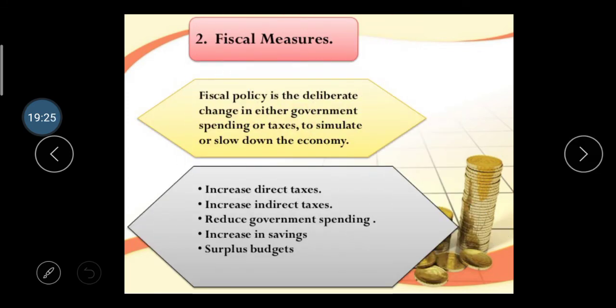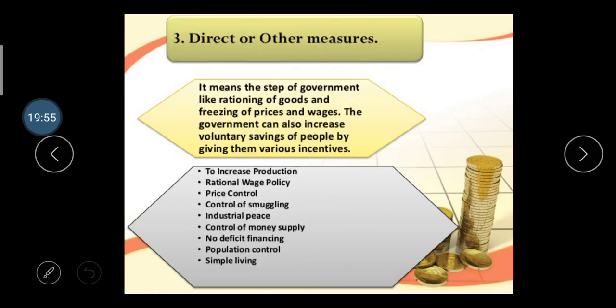Then the second one is the fiscal measure. Fiscal policy is a deliberate change in either government spending or taxes to stimulate or slow down the economy. The government decides this fiscal policy. So they increase direct taxes, increase indirect taxes, reduce government spending, and increase savings and surplus budgets. This creates less inflation in the market.